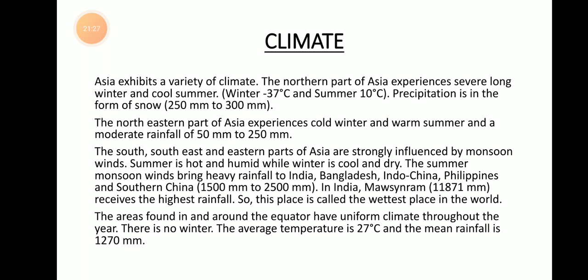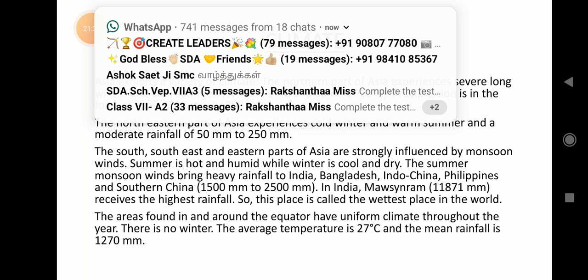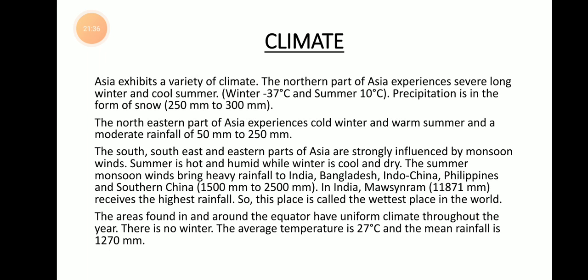Okay, and winter is cool and dry. The summer monsoon winds bring heavy rainfall to India, Bangladesh, Indochina, Philippines, and southern China. And in India, Mawsynram, which is a place located in Meghalaya, receives the highest rainfall of about 11,871 millimeter per year. So this place is called the wettest place in the whole world.